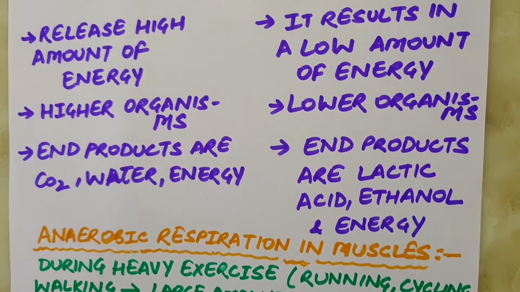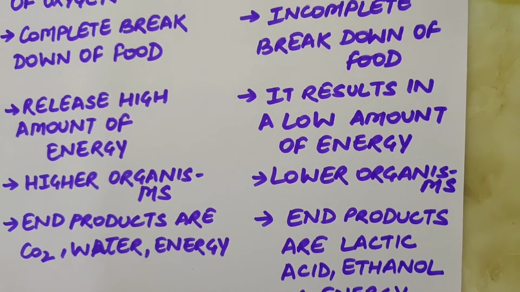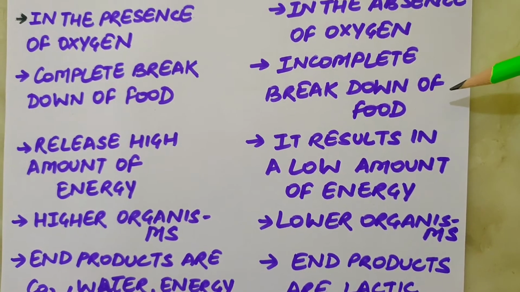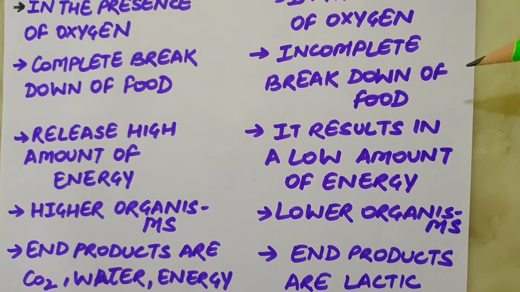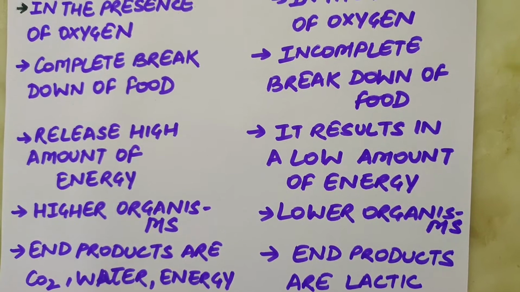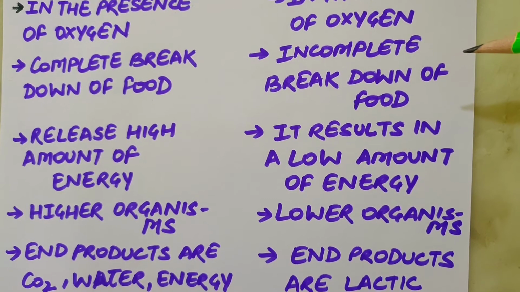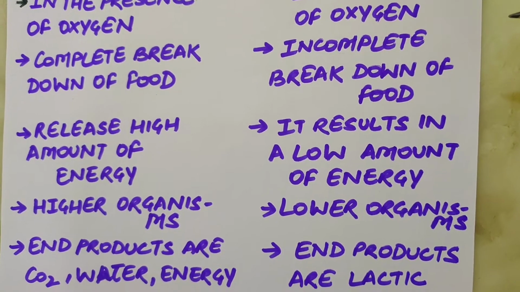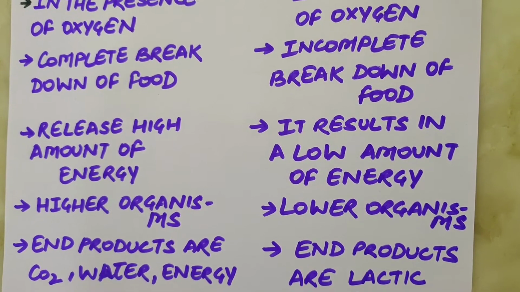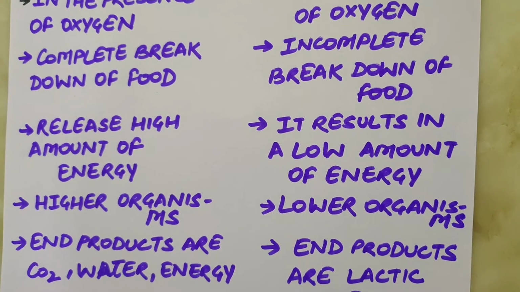While when breakdown of glucose takes place without using oxygen, it is called anaerobic respiration. The glucose is not completely broken down into carbon dioxide and water. An intermediate compound is formed with the release of a lesser amount of energy during this process. And the organisms that carry out respiration in the absence of oxygen are called anaerobes.